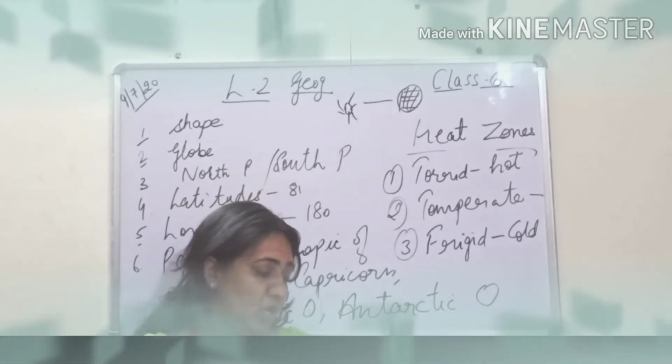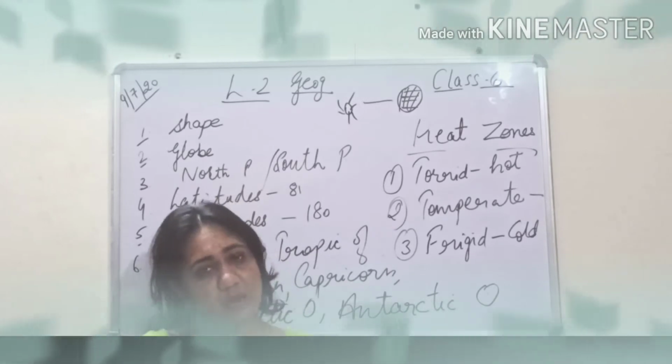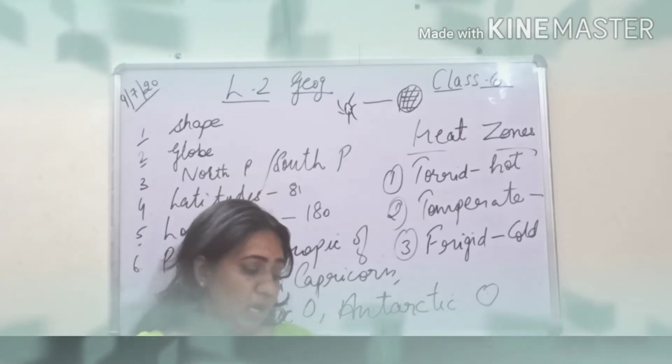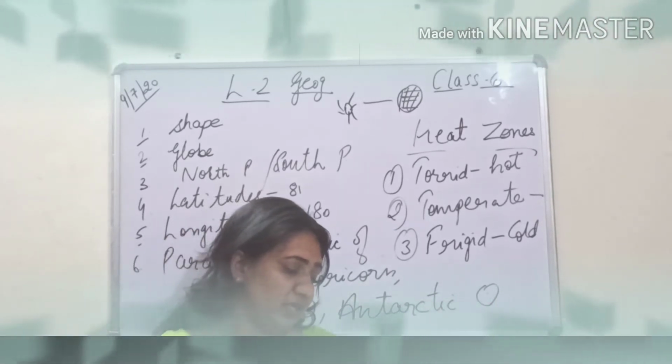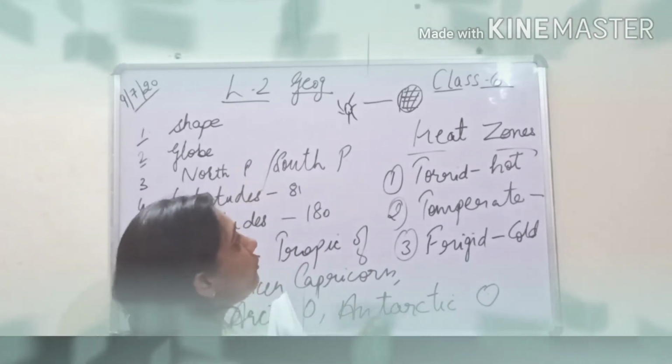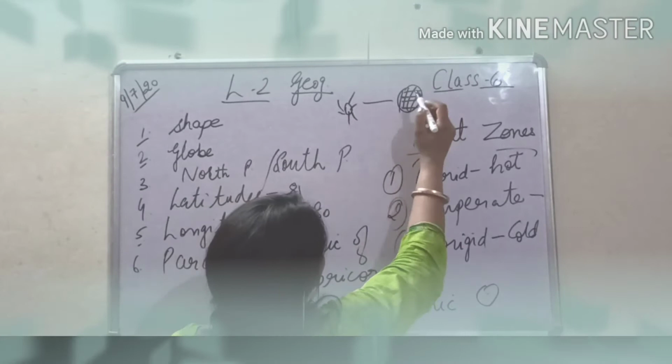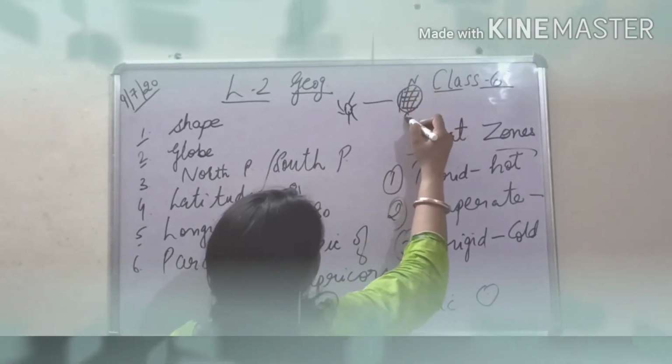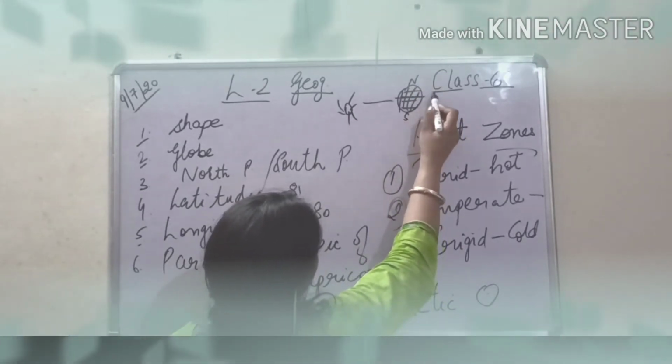Now see, longitudes or meridians we have already done. What are longitudes? They are a set of imaginary lines running from the North Pole to the South Pole. So we have already seen what meridians or longitudes are. Here we have the North Pole, here we have the South Pole, here we have the line of equator.